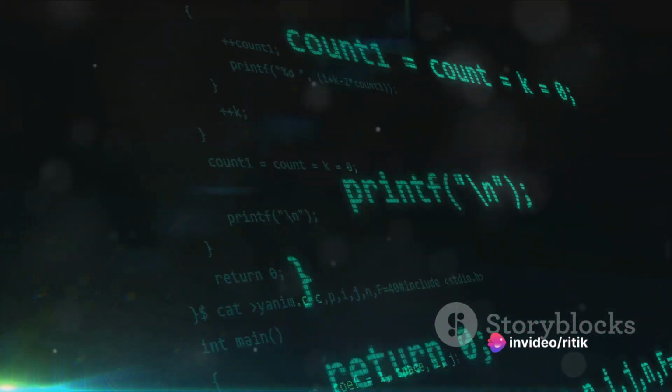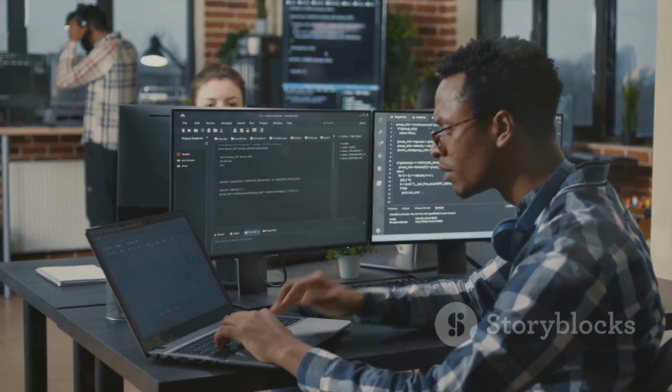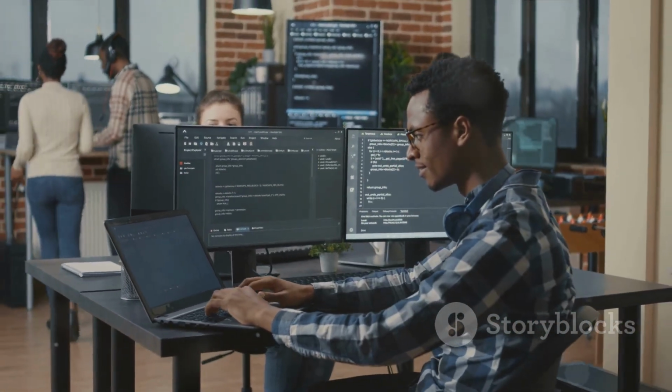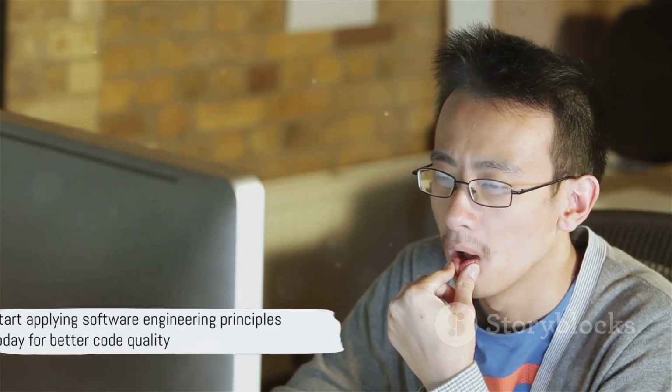We then explored the concepts of modularity and abstraction, tools that help us break down complex systems into manageable parts. And finally, we discussed the principle of consistency, which helps us create user-friendly interfaces and maintainable code. These principles are not just rules to follow, but tools to help us think critically about our design choices. By understanding and applying these principles, you too can create high-quality software.